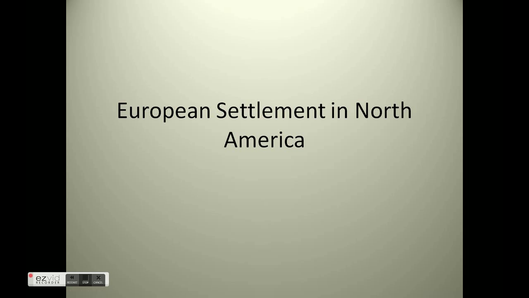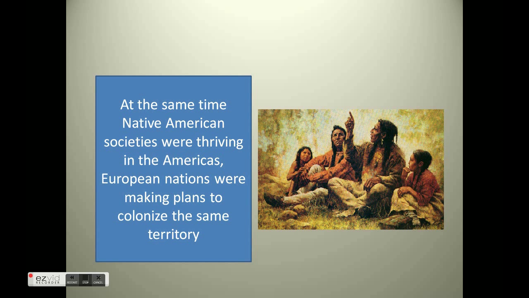Today we're going to take a look at European settlement in North America. As we've been looking at in this class, at the same time that Native American societies were thriving in the Americas, European nations were also making plans to colonize this same territory.